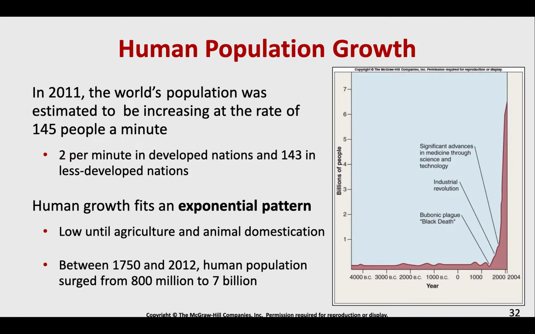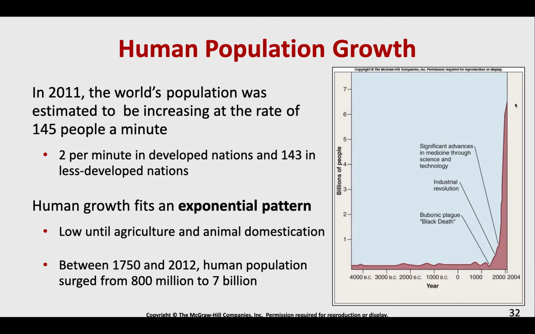Human population growth is also a good example of exponential growth. Our population is growing exponentially. We have not hit a point yet where resources are stopping our population growth. We fit that exponential pattern. And we can see that was pretty low until we had the ability to domesticate animals and start developing agricultural practices. And from that point on, we have had this exponential growth.